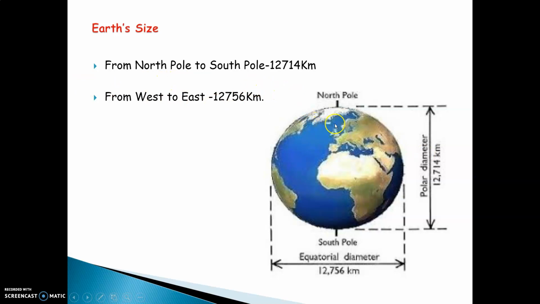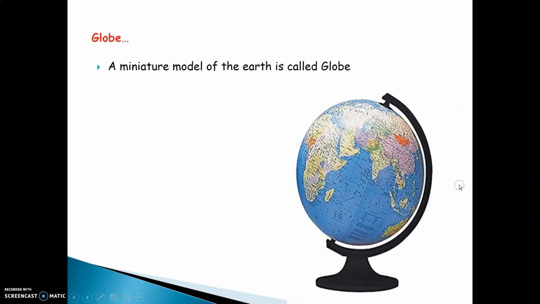About the earth's size, we have learned the distance from the North Pole to the South Pole is 12,714 kilometers, and that from west to east is 12,756 kilometers. What is a globe? A miniature model of the earth is called a globe. Obviously when we have to study the earth, we cannot bring the entire earth into the classroom, and for that reason we use a model. Miniature model means a small model, a look-alike of the earth, called a globe.